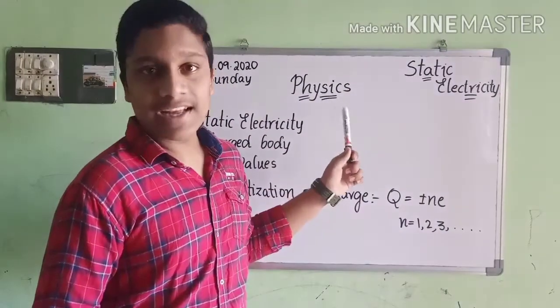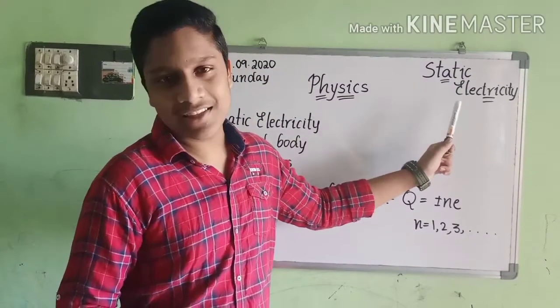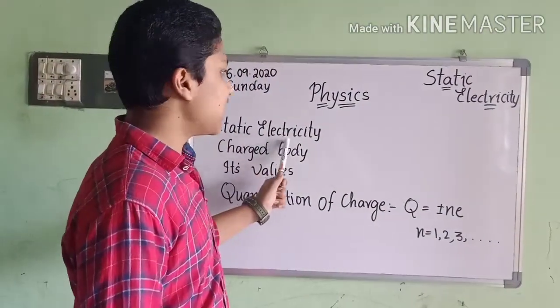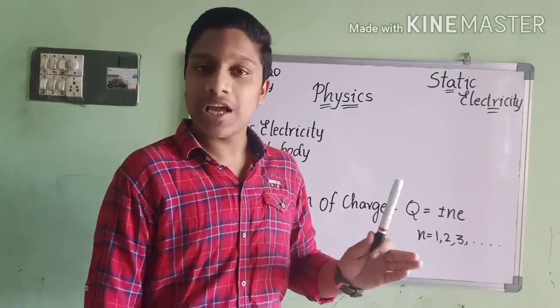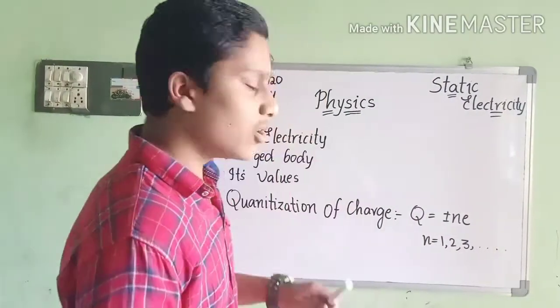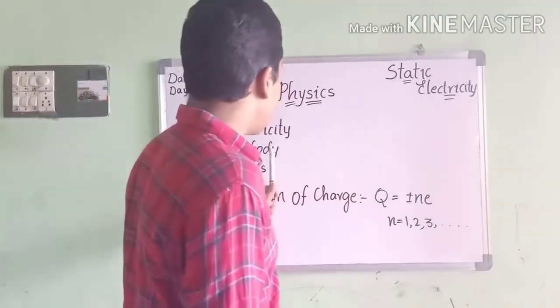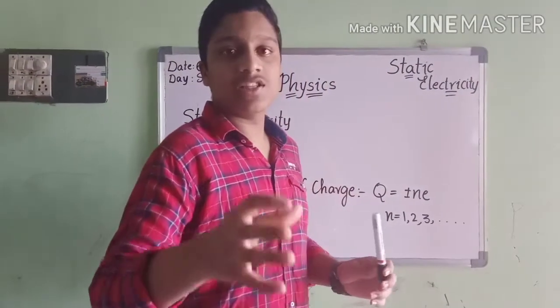In the last episode, I told you about physics. In the physics subject, static electricity is the topic. So here we go to the topic. Definition first: static electricity is the study of the behavior of charge at rest. Next, the charged body definition: in a body, if the electrons are in excess, then it is called a charged body.